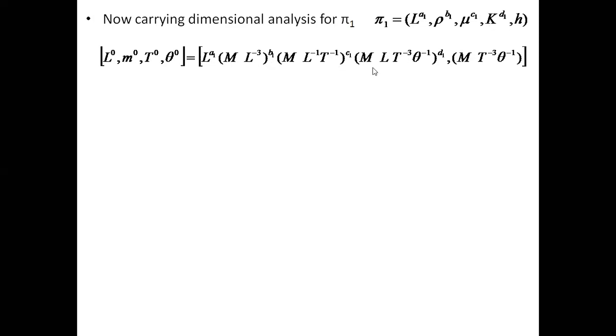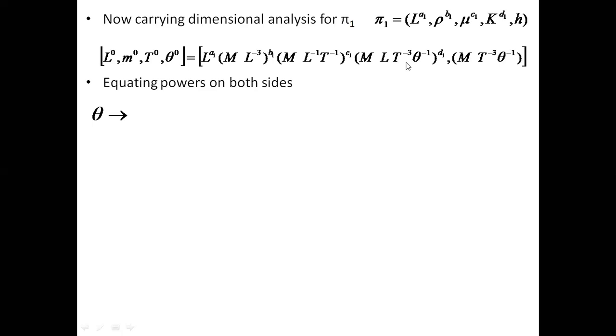If you take thermal conductivity, M that is mass, L distance, T that is time to the power minus 3, then temperature theta to the power minus 1. Then h, heat transfer coefficient: M T to the power minus 3, theta to the power minus 1. So we are writing in terms of their fundamental units. Now both sides' powers should be equal. Left side powers are 0, so the right side also must be 0. So I equate that. First we'll take the parameter which appears the least number of times.